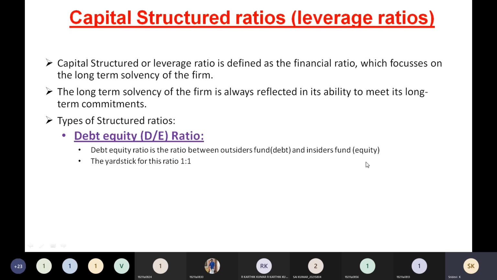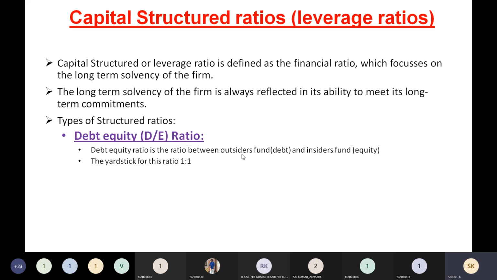Outsiders funds means the amount borrowed from outside people. So this is related to the capital amount. Debt equity ratio is related to the capital, whether the company is depending on borrowed funds or utilizing its own funds to run the business. To know that, the debt equity ratio will help. The standard ratio should be 1:1, not more than 1:1.